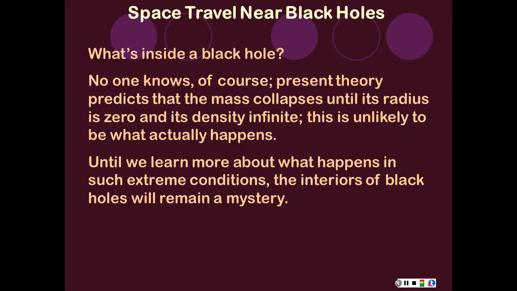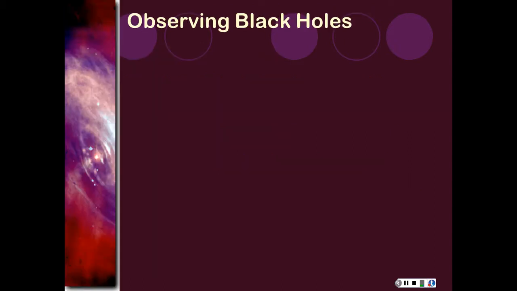So what's inside a black hole? Well, we have no idea. There is no way to test that. There's no way to look inside of it. The current theories out there, relativity, all basically say that the mass has to collapse to a radius of 0 and have an infinite density, but that's unlikely. But since all it has to do is collapse within the black hole event radius, it doesn't really matter what happens inside. We can't look at it. So until we can find a way to probe those conditions, there's not a lot we can do beyond understanding what happens close to it.